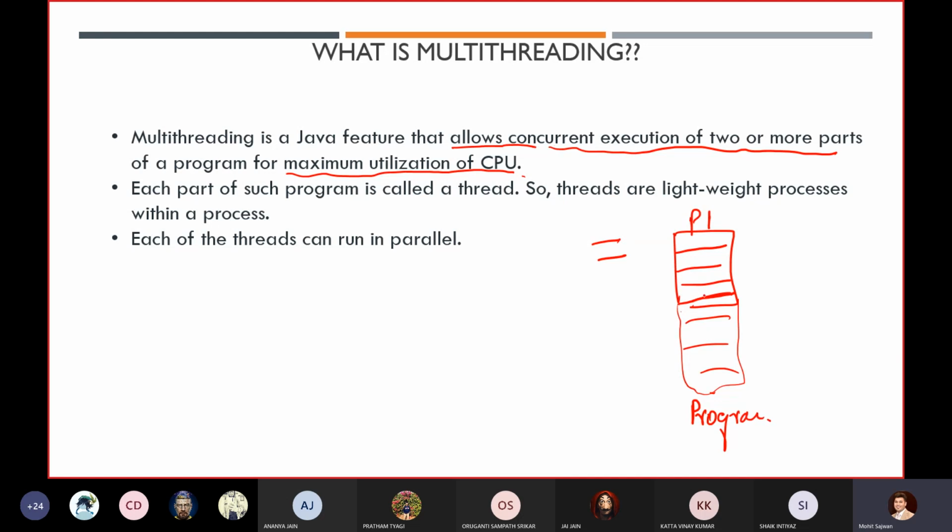We divide it in such a manner that we can execute P1.1 as well as P1.2 parallelly. There is a condition: suppose this is my C1 and this is my C2, these two codes must be independent of each other, not dependent on each other. Then we can do it like that.